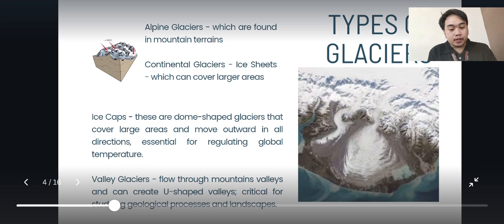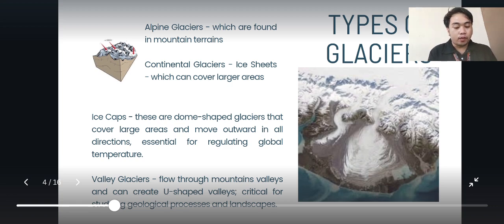The alpine glaciers are found in mountain terrains. The next one is the continental glacier, which is an ice sheet that can cover larger areas. So these are the types of glaciers. Right now we talk about the ice cap. Ice caps are dome-shaped glaciers that cover large areas and move outward in all directions, essentially regulating global temperature. Also there is the valley glacier.